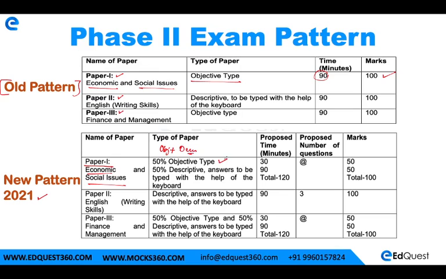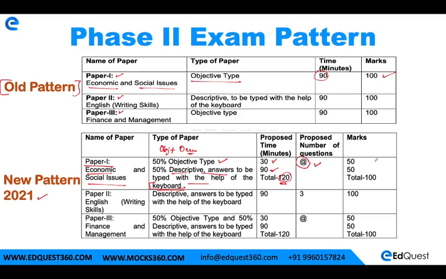So there will be 50 marks of objective and 50 marks of descriptive, where you have to type the answer with the help of the keyboard, the way we do in the English descriptive paper. Total time has now increased from 90 to 120 minutes. For the descriptive part there will be 90 minutes, and for the MCQ or objective part there will be 30 minutes. There are also details on the number of questions in this paper, so we will see in the next slide what these numbers would be.